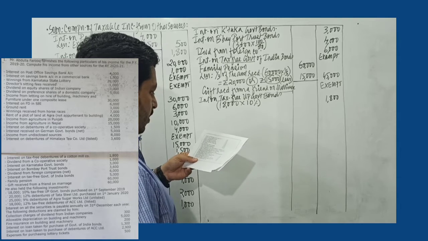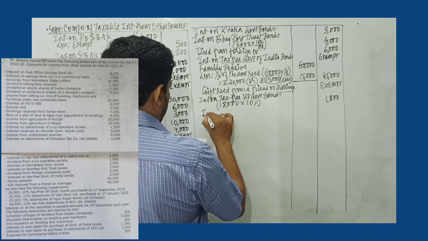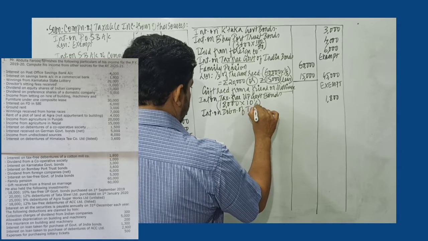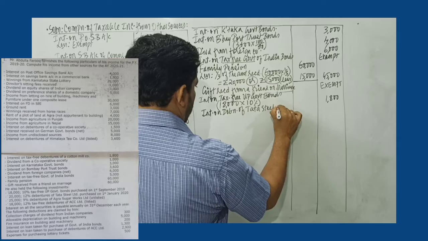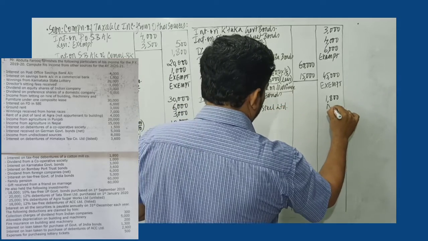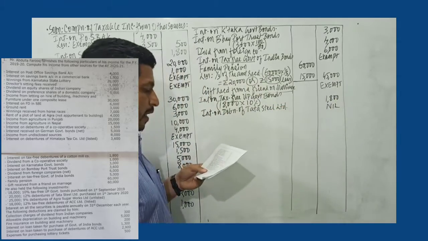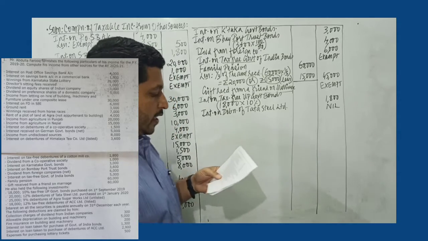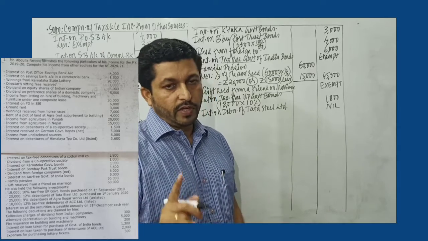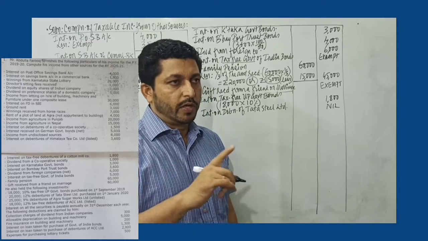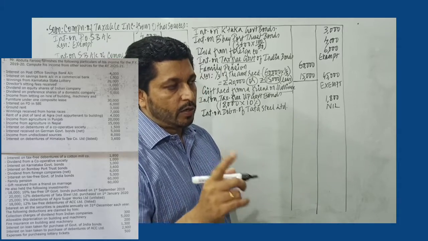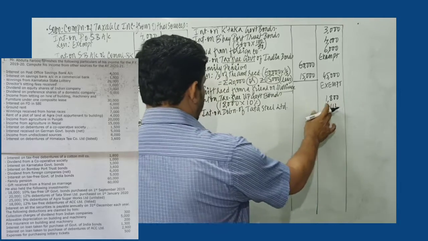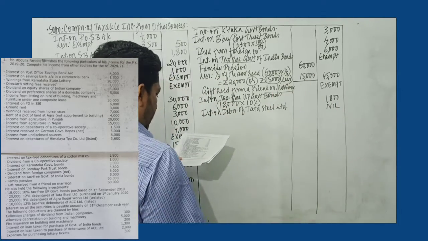Then we have interest on debentures of Tata Steel Limited. I will record over here the amount is nil because it is purchased on 1st of January, whereas the problem says interest is payable annually on 31st of December each year. So interest will not be received any time from December to March. It will be received only next year. So as far as this year's interest is concerned, nothing is taxable and the amount is nil.